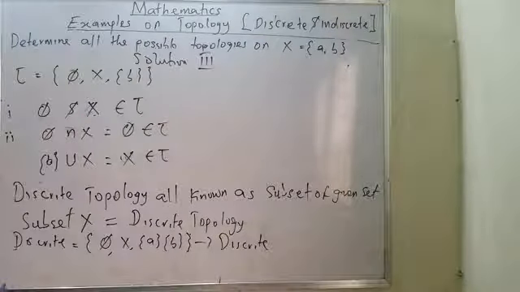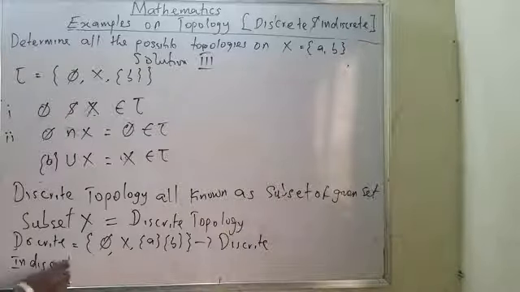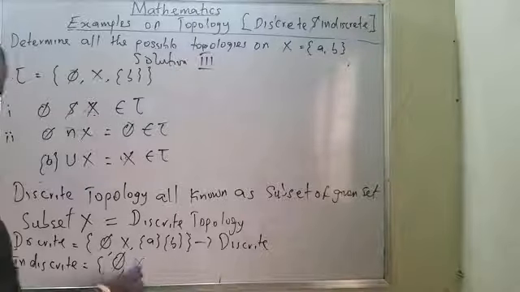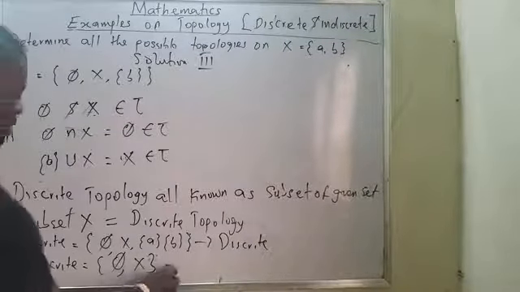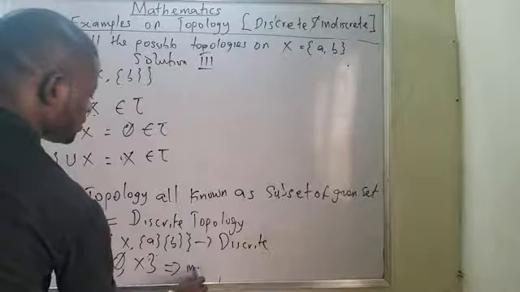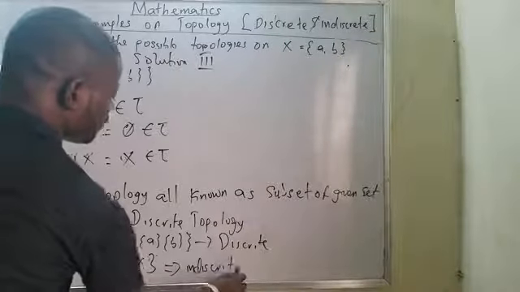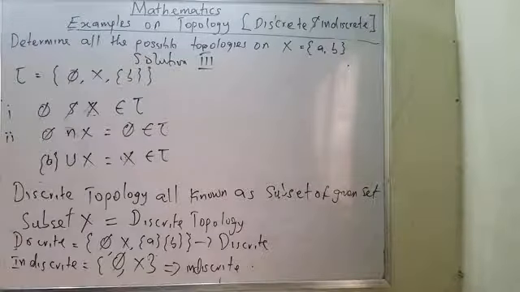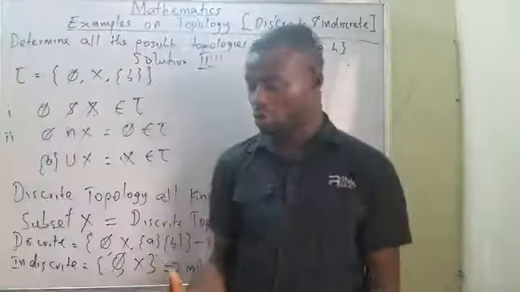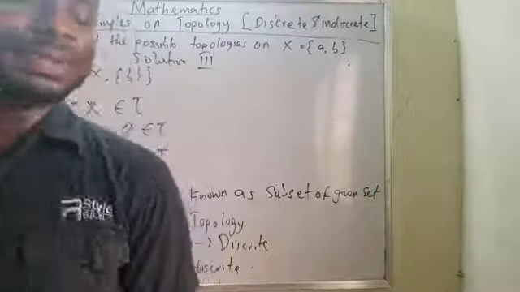Now, the indiscrete topology is just the empty set and the given set. This is called indiscrete. Please take note of that. Can you see discrete and indiscrete? I don't need to speak much English. I think I've shown you the definition of discrete and indiscrete topology.